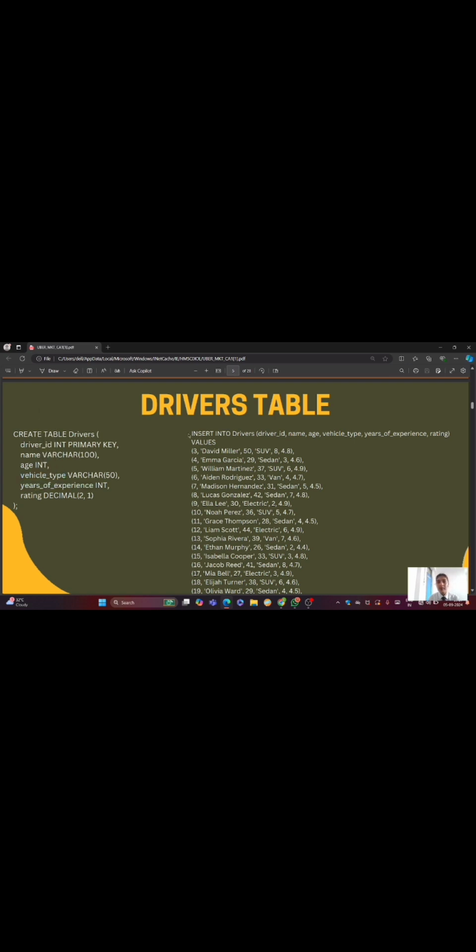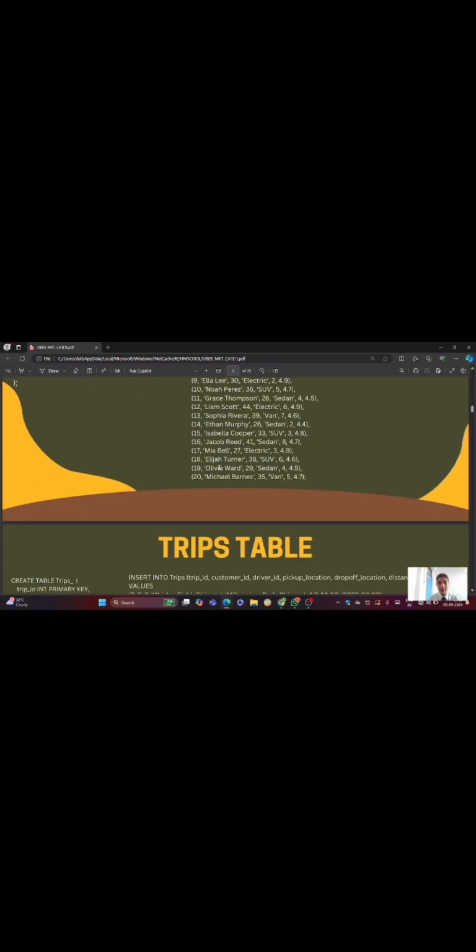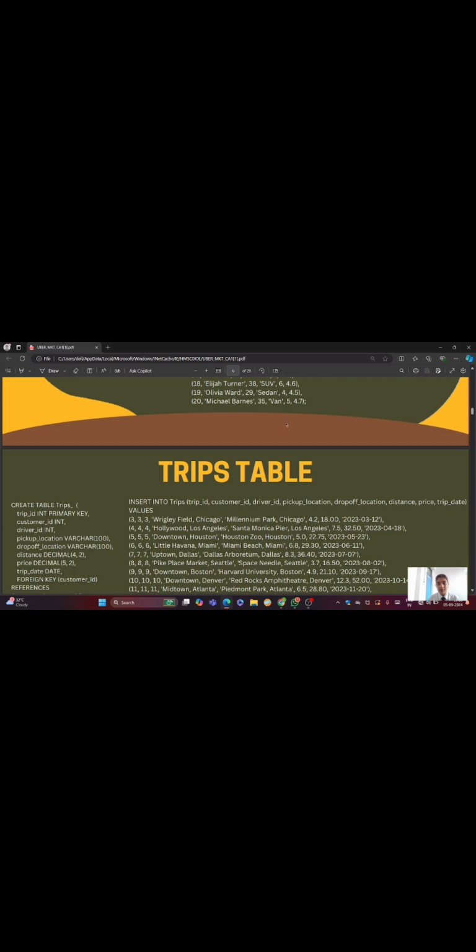So we have inserted all the information about drivers in the table, like David Miller is the first driver, and then Emma Garchika, William Martinez, Hayden Joe. These are the drivers that we have put in the drivers table, and this is all the information about the drivers.